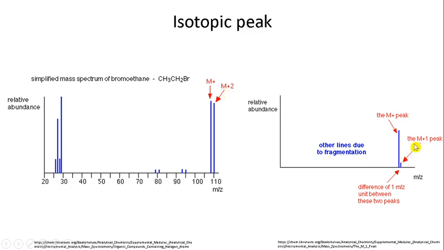Now this is a representative example of a carbon containing compound, and this M plus 1 peak is due to the presence of carbon 13 isotope. And mass spectrometry is used to study the isotopes. This is the specific application of this spectroscopy.